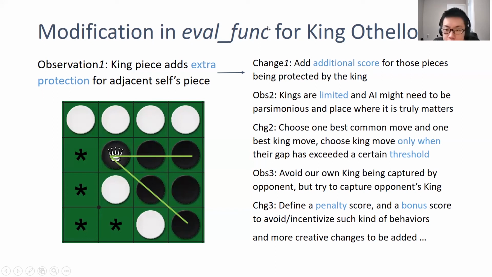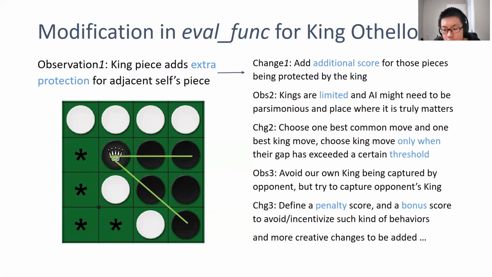The second observation is that kings are limited, and the AI might need to save its king pieces to place them where it truly matters. So in this observation, I set the AI to choose one best move from the common move set and one best move from the king move set. Then we compare these two representatives and only choose the king move when their gap exceeds a certain threshold.